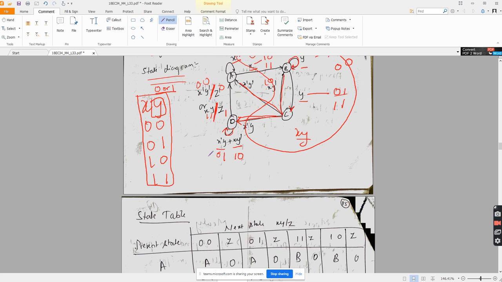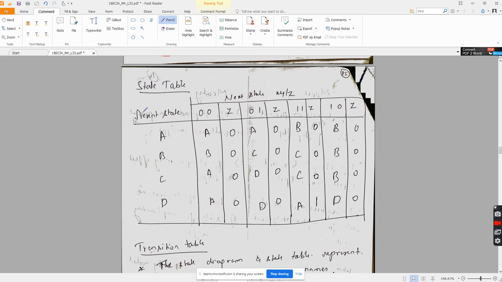This is how I am going to write the state table. So in the state table, I have written the same thing here. Present state, if I consider it to be A, B, C, and D, the next states what I am changing are noted here. I will be solving this problem in the next class.